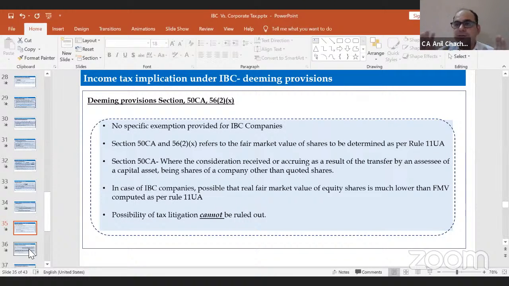There is no specific clarification or thought mentioned in the law. But yes, because there is no specific exemption, it would get attracted, but how they will get attracted and whether it would be logical or not, we need to rely on judicial pronouncements, right? Litigation can't be ruled out on the valuation part, for both the receiver and the seller. So how these two sections will come into place is a very challenging one.